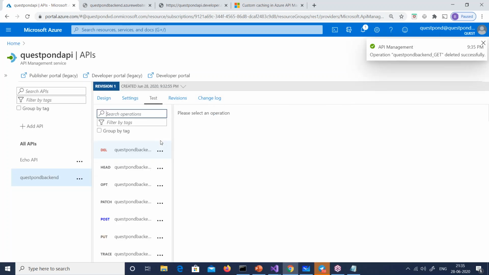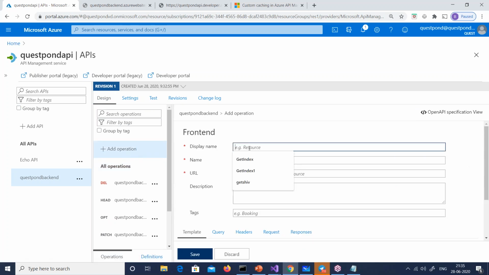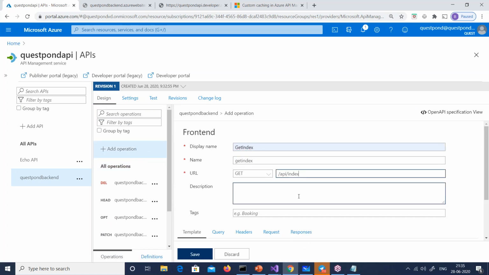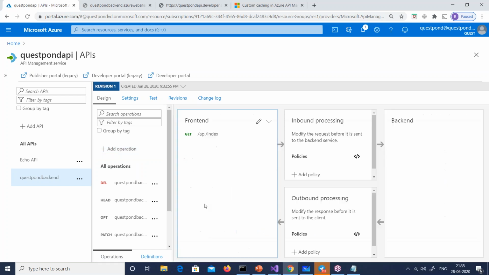So we need to put two gets, one to get the JWT token and one to get the API, right? Because without the token, I cannot really extract the username, right? So design, and where is the add? Design and add an operation. So this is get index, and API index, and I'll save this. That's the get index.